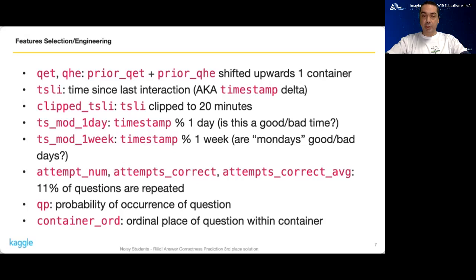and include it as a separate feature. We also thought it would be valuable to add the timestamp modulus 1 day and modulus 1 week as features. The rationale behind this is that perhaps a student performs better in the evenings or is more concentrated on Saturdays, for example. We also provide the network with the probability of occurrence of each question and the ordinal place of the question within the container.